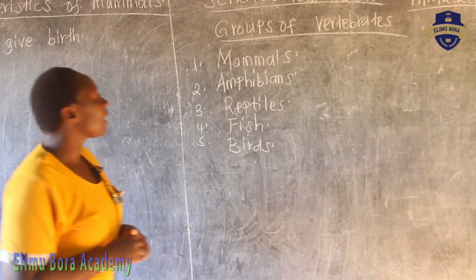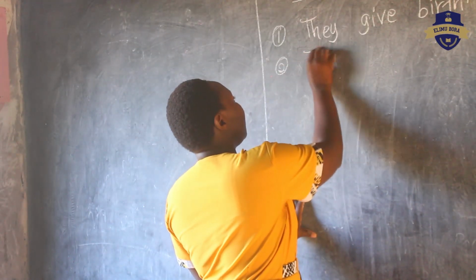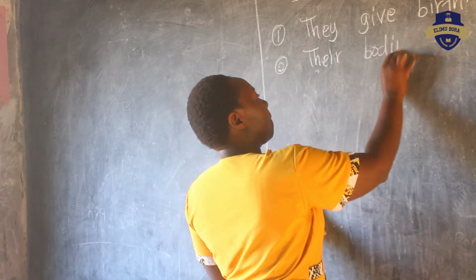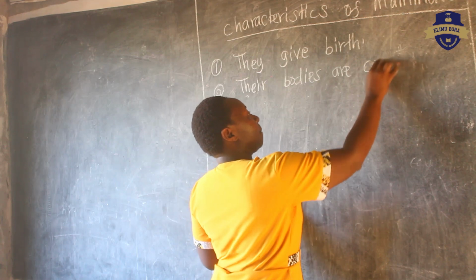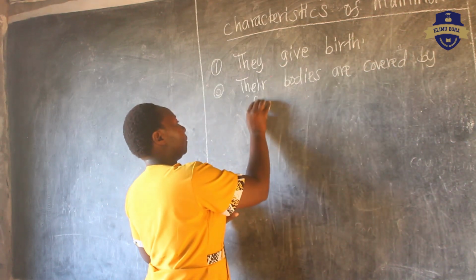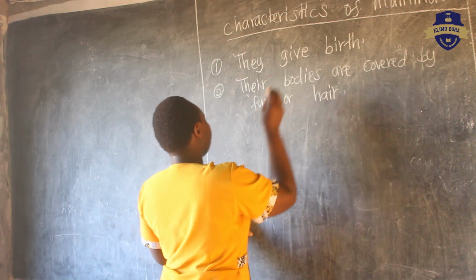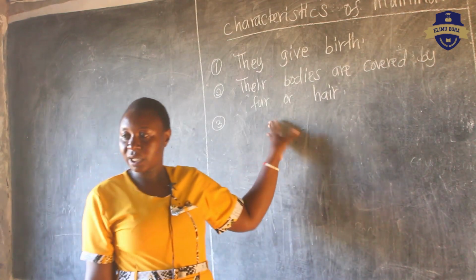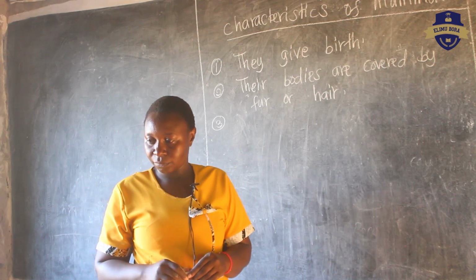So the second characteristic, we say that they are, or their body, can you read for me number 2, their bodies, everybody? Their bodies are covered by fur or hair.